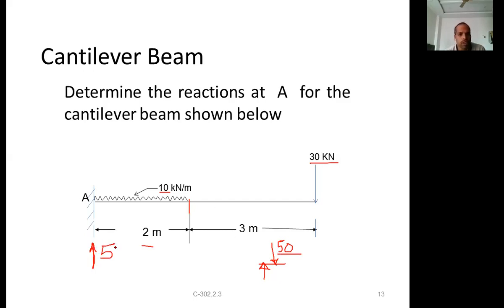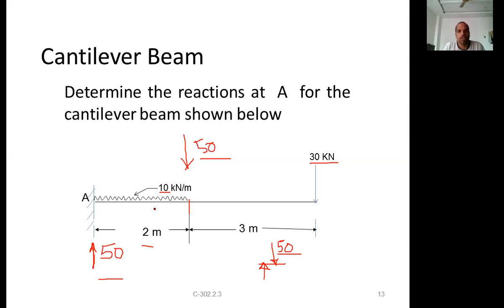These two forces, 30 and the UDL, act downwards. The fixed end offers the same amount upward, opposite to the direction of the applied loads. Downward and upward then get balanced, which means equilibrium is maintained. So 50 minus 50 is 0. There is no resultant force, so it will be in equilibrium.